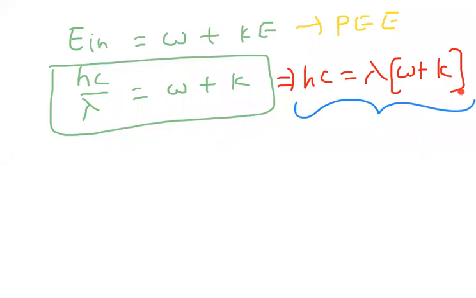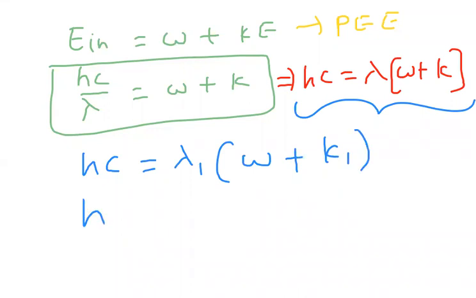So what can we write according to the given data? They have given two equations. For the first equation, I can write hc is equal to lambda 1 into W plus K1, when they have taken wavelength lambda 1 and the kinetic energy is K1. Again, when they have taken wavelength lambda 2, the kinetic energy is K2.